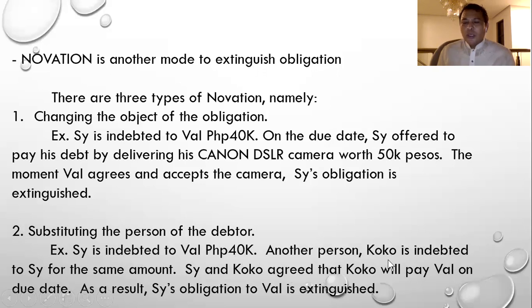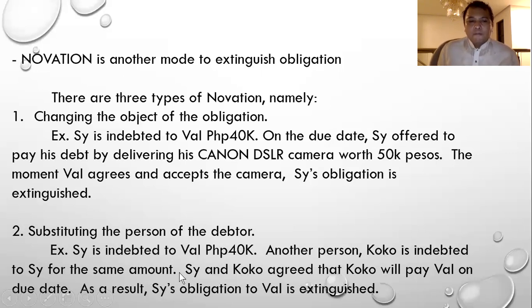So Kuko here is indebted to C. So C and Kuko agreed that Kuko will pay Val on due date. So C there agreed, hey Kuko, I will no longer collect from you. Instead of paying me, you pay Val. Okay.